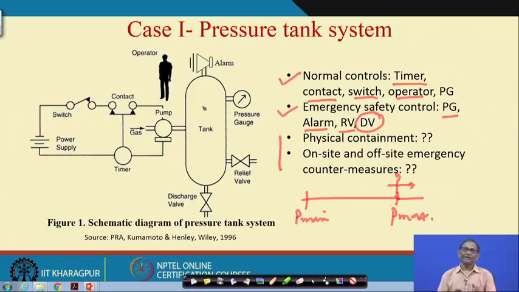Maybe you have a very high chimney at the end and there is a flare, it will be burned and go to the upper atmosphere, so that ultimately the people, the property and the immediate environment do not get affected. This comes under physical containment.